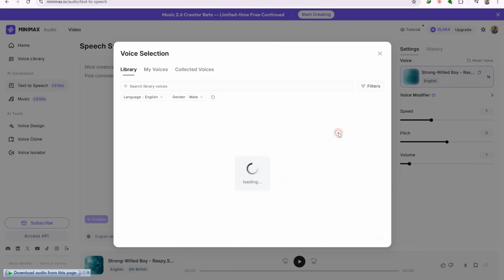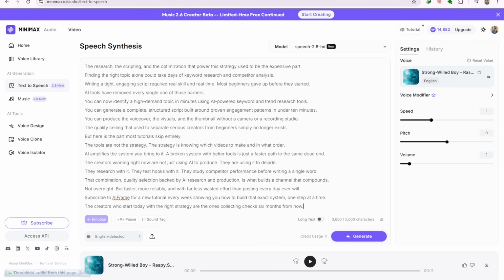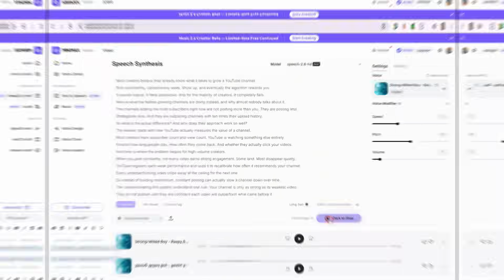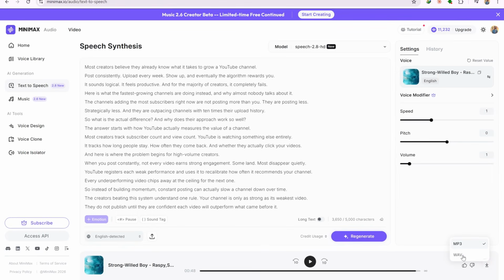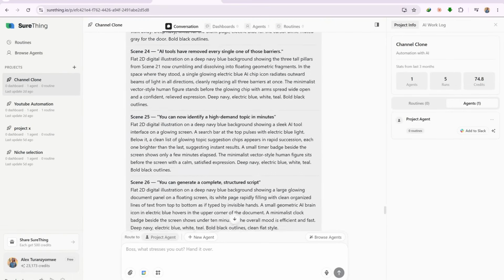When you have found it, click Use, return to SureThing, copy the full script, paste it into Minimax, and generate. Once the voiceover is ready, download it as an MP3 and save it to your project folder. With the voiceover done, the next step is image generation, and this is where things start getting interesting.